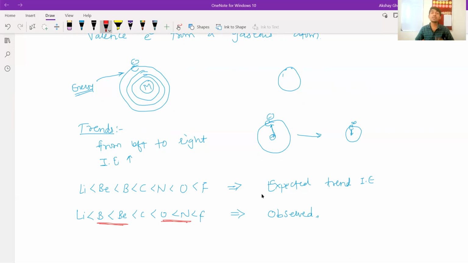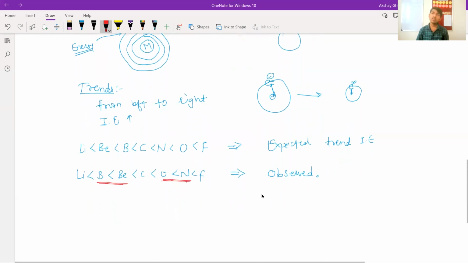That's why I'm telling you, you should know the electronic configuration. What is the electronic configuration of beryllium? Beryllium has atomic number 4, so 1s2, 2s2. For boron, it is 1s2, 2s2, and 2p1.